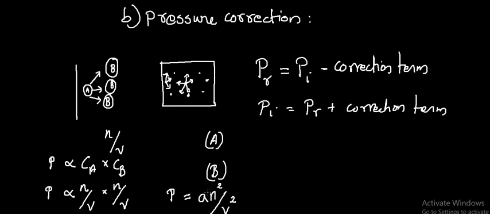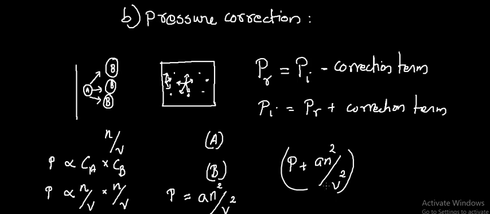Thus, the pressure P is corrected as P plus A N square divided by V square for n moles of gas.